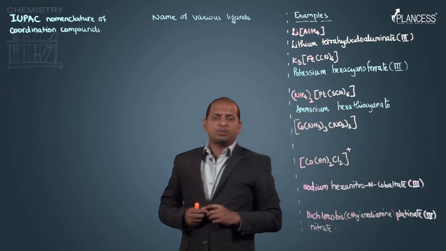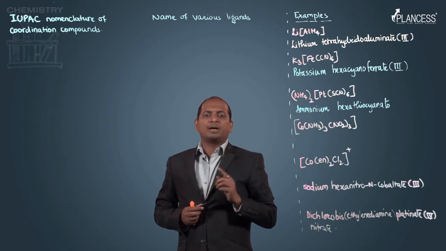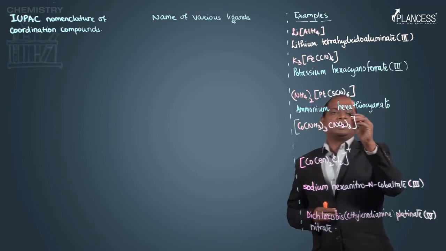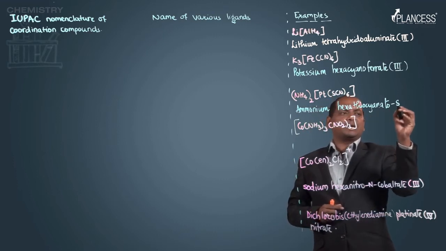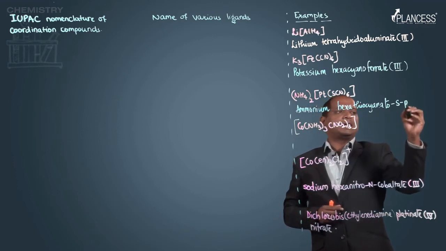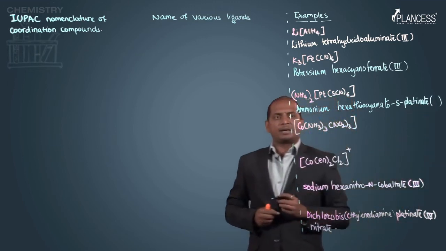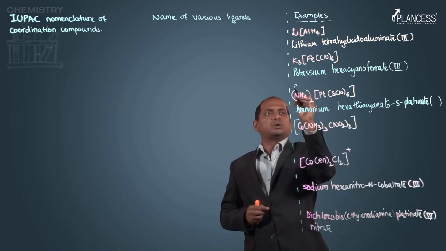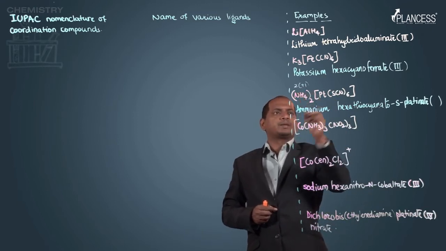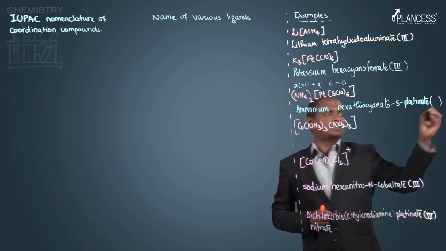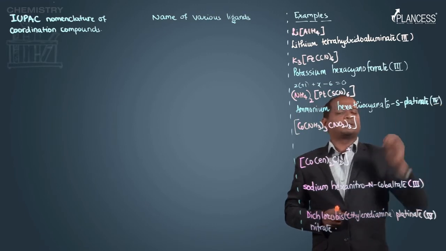So, the donation is possible by S or by N. Now, here it is by S. So, we should write hexathiocyanato S platinate. Oxidation number in a bracket. So, this is 2 into plus 1, plus x, minus 6 is equal to 0, which means the oxidation state of platinum is 4.